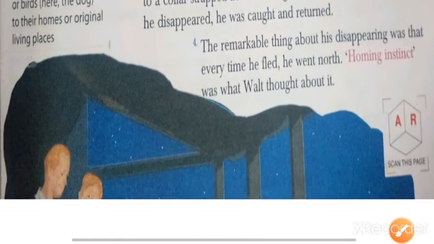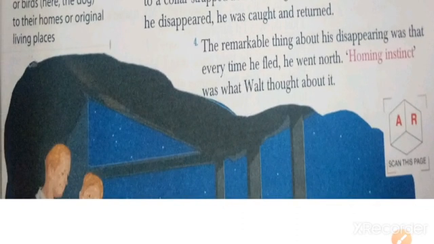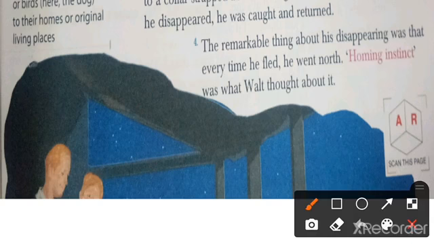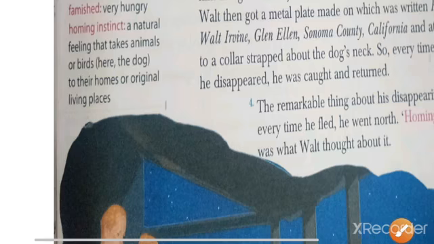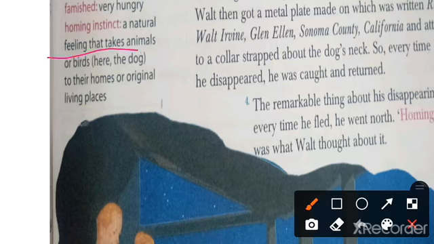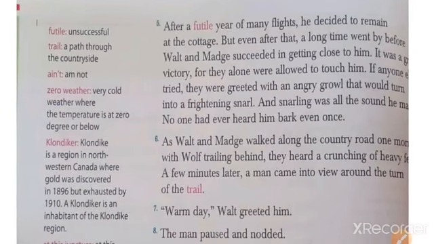The remarkable thing about his disappearing was that every time he fled, he went north. The dog actually came from the north side, so that is why he always used to flee to the same side. It was a homing instinct, Walt said about it. What is homing instinct, children? Actually, it is a natural feeling that takes animals or birds back to their homes or original living place from where they came.